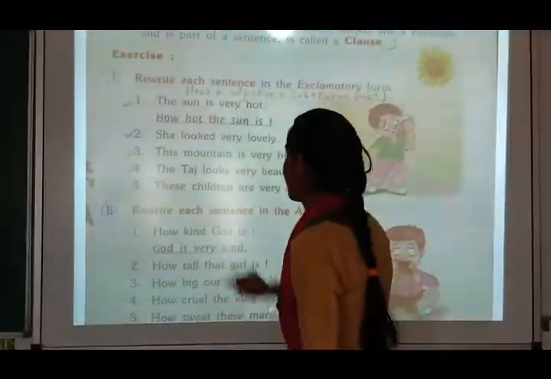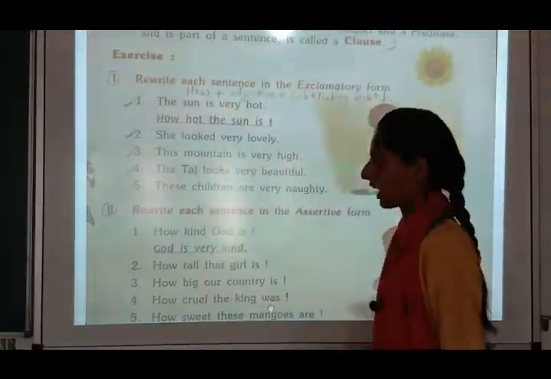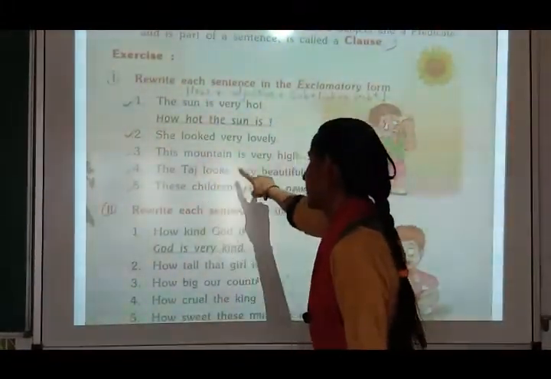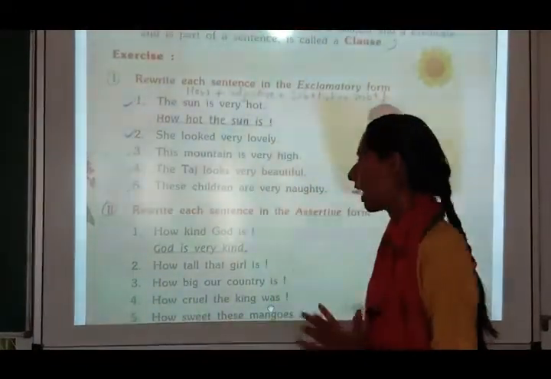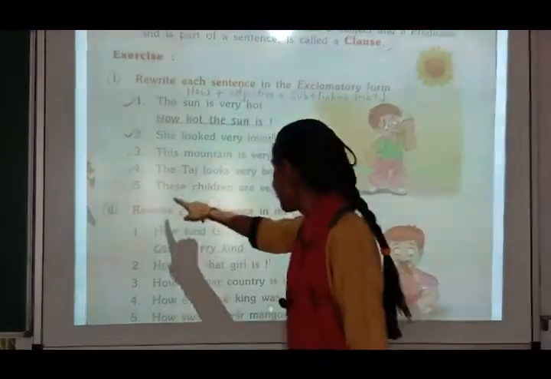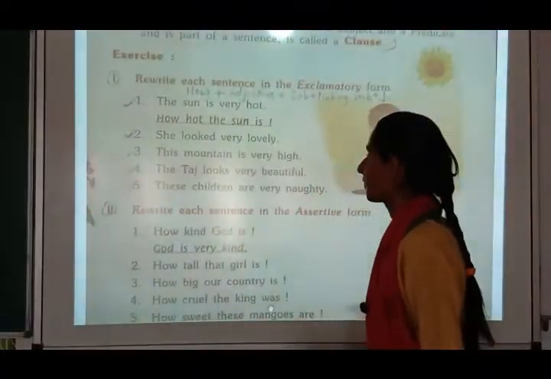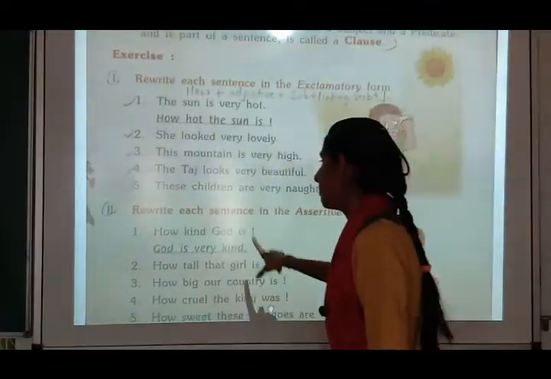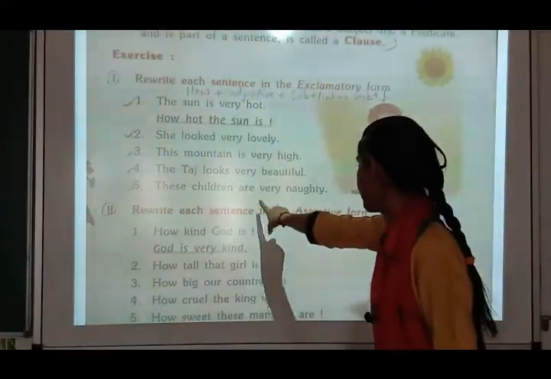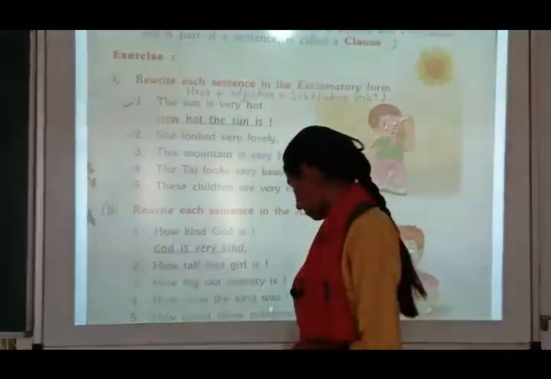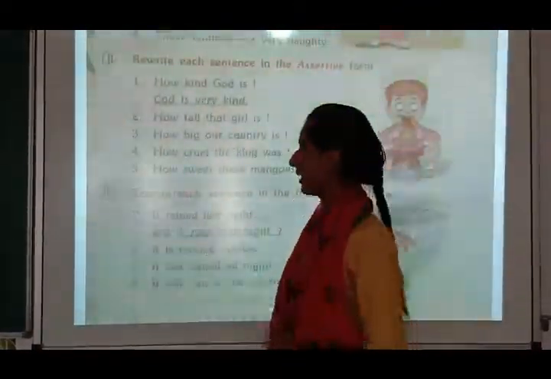and then the exclamatory mark. This mountain is very high. How plus high plus this mountain plus is. So, how high this mountain is, and then the exclamatory mark. These children are very naughty. How plus the adjective naughty plus these children plus the linking verb are, and then the exclamatory mark. So you have to rewrite this in the exclamatory form.